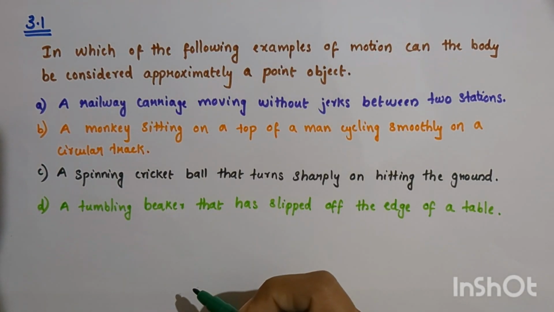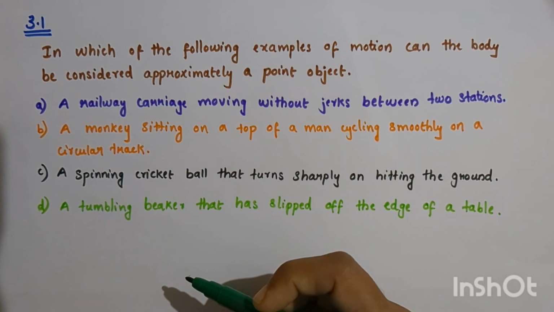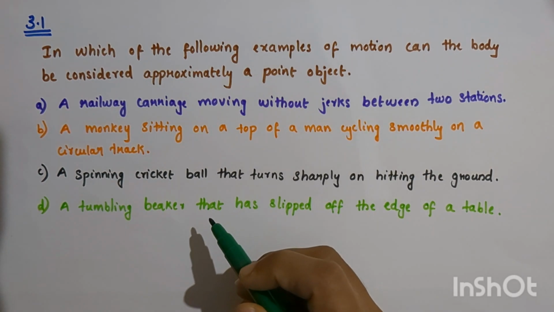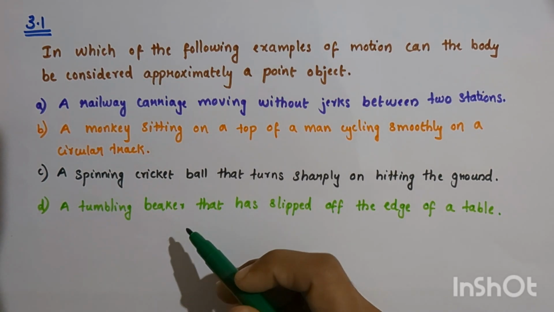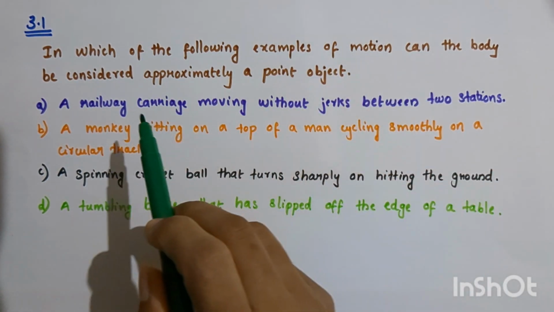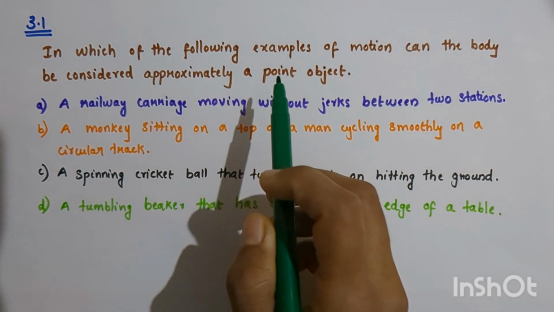Hello everyone. In this video, we are going to discuss the exercise question 3.1 from the chapter Motion in a Straight Line of class 11 physics. So let us go through the question first. In which of the following examples of motion can the body be considered approximately a point object?